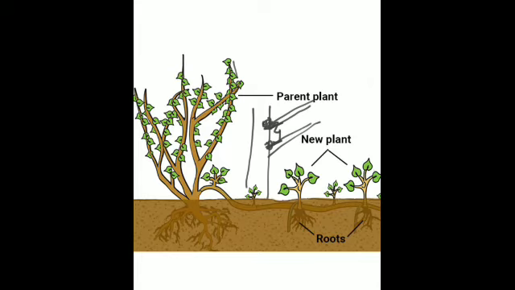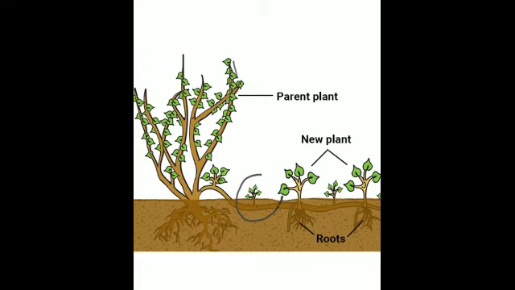So when the stem gets covered with the soil, it develops at the nodes, that is, at the point where the stem has come out, new roots and shoots. The shoot grows upwards, and of course the root grows downwards. The leaves develop on the shoot.